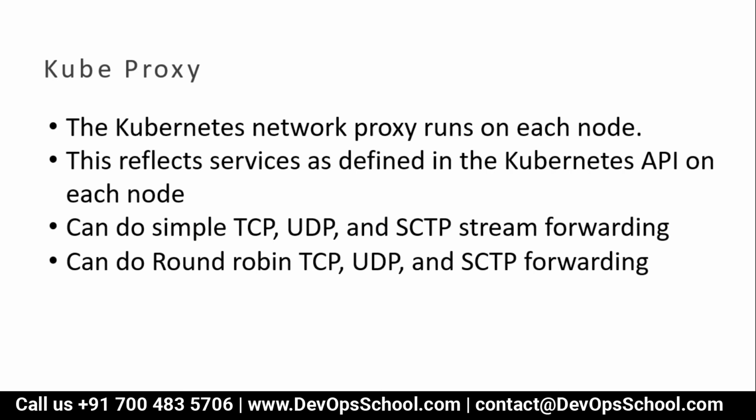The proxy is the Kubernetes network proxy that runs on each node. This reflects services as defined in the Kubernetes API on each node. Now, what are services? This is one question mark; I'll leave these questions to be answered later. But the proxy can do simple TCP, UDP, SCTP stream forwarding. It can do round robin TCP, UDP, and SCTP forwarding as well.